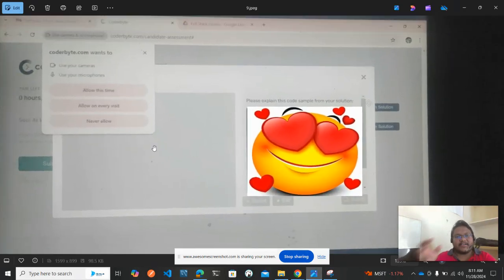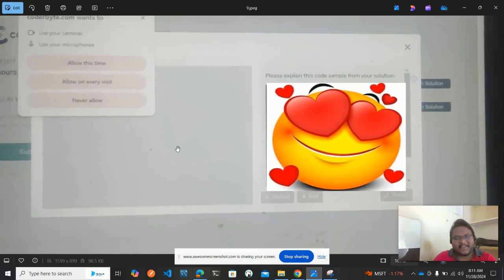Now they are asking for your camera access and your microphone access. Why? Because you have written the logic there, and you need to explain to them what you have done. That's really a pilot twist for us, and we didn't expect that this is how they were going to ask. Initially they didn't ask for permissions for your camera and microphone, but once you have solved these two questions, they ask you to record your solutions also. So this is one of the pilot twists.